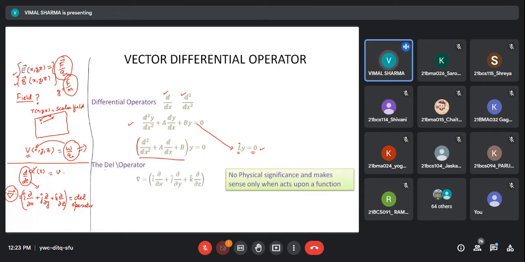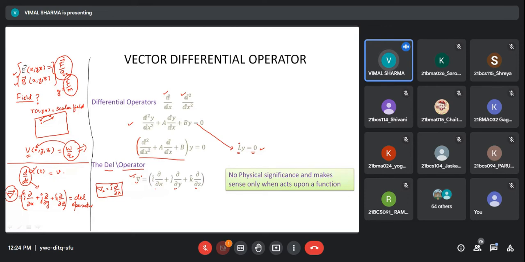Then I introduced to you the del operator. It is this operator. Okay, this is a vector differential operator, and this is a three-dimensional vector differential operator. Okay, you can write all three components. Del x is i cap, curly over curly x. This is only the x component of the del operator. This has another component, that is the y component, and the z component. So this is the differential operator.